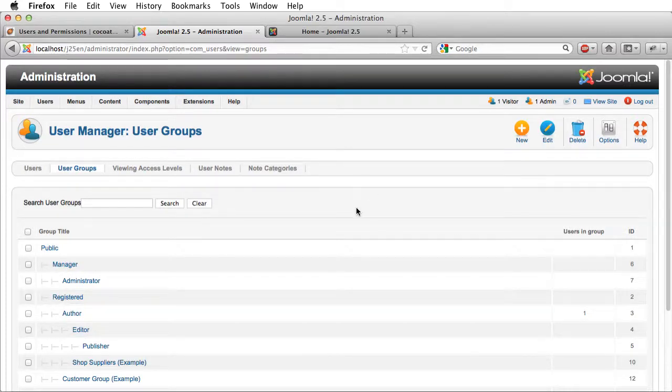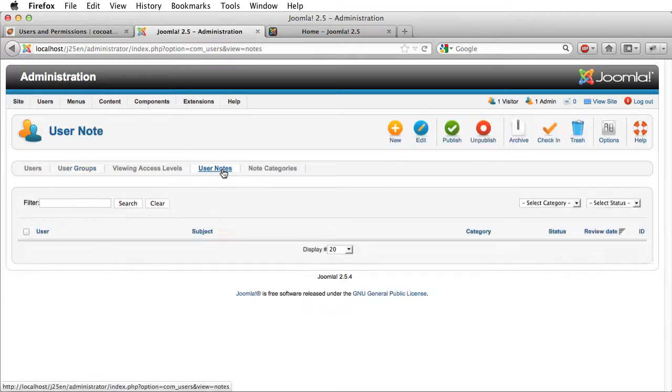Maybe a last thing, since 2.5 it is possible to write user notes. So for example, you could write this user, I don't know, is known for this and this and this, and you have user note categories, so it's getting bigger and bigger here about the users, and that is a good sign in Joomla 2.5.